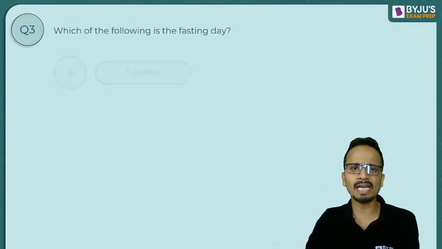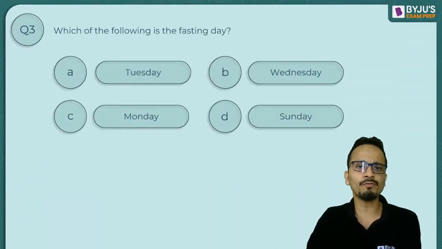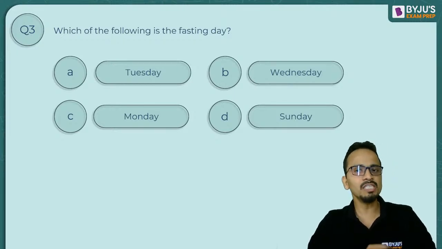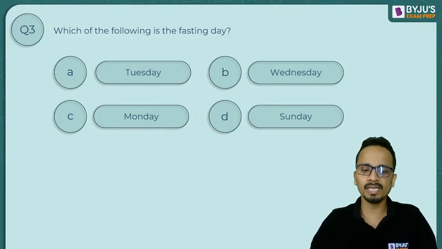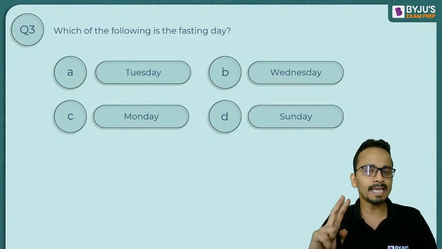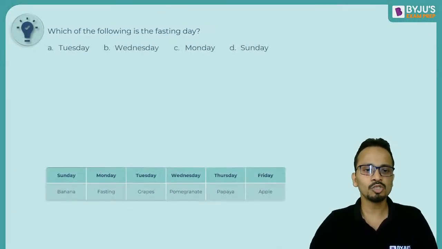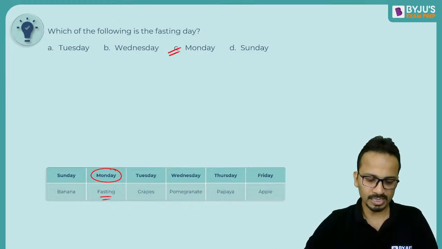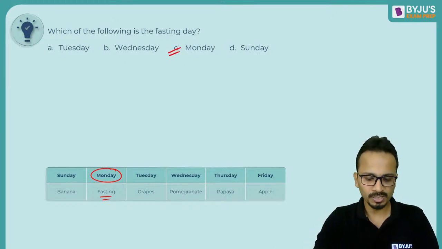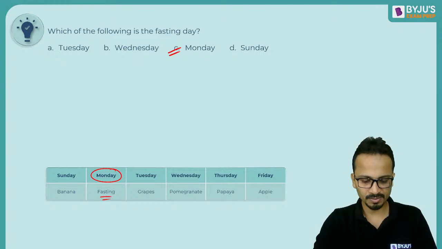Now let's look at the questions one by one. Which of the following is the fasting day? Out of these 4 options, which of the following is the fasting day? So we have already seen that the second day was the fasting day. If I look at the arrangement, it was Monday. So Monday was the fasting day. So the correct answer will be option C. All right.